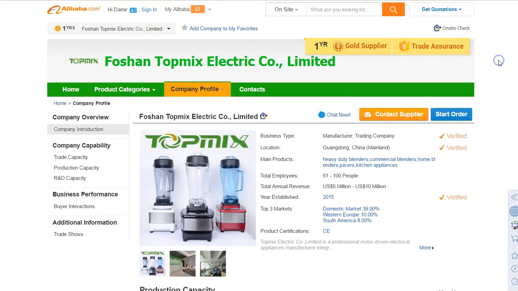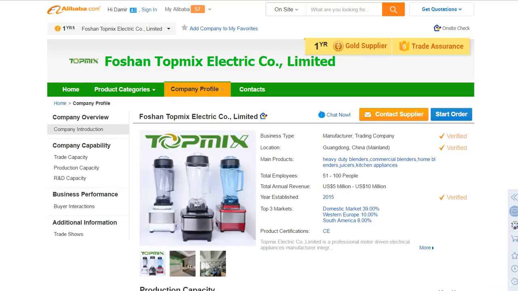Then you need to contact the supplier through chat or using the contact form on the Alibaba site. Of course, the purpose is to negotiate and to define everything that is related to the order. So you will need to clearly define the shipping date and what you're ordering in terms of product quality. Keep in mind that you will need to be very specific when defining product specifications, because if you fail to specify in great detail product quality requirements, you might fail to get Trade Assurance coverage later if something goes wrong.